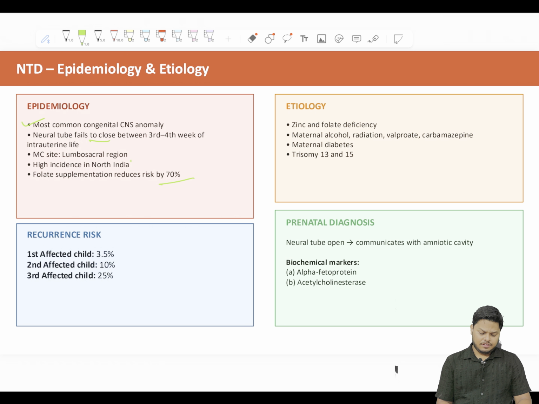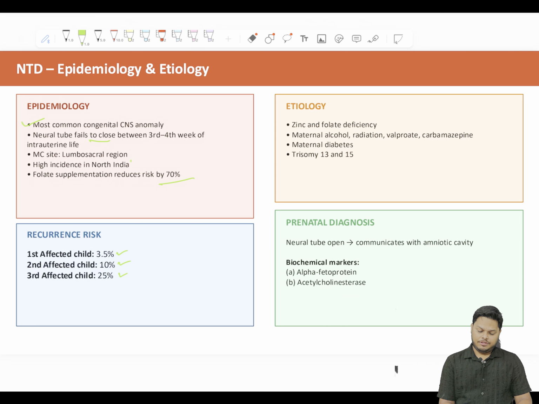Coming to the recurrence risk, these are all questions, so I have made them in a table-wise manner. Recurrence risk: first child 3.5%, second child 10%, and third child 25%. This is the recurrence risk. Only to remember, nothing to understand here.